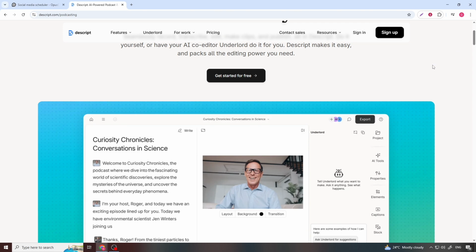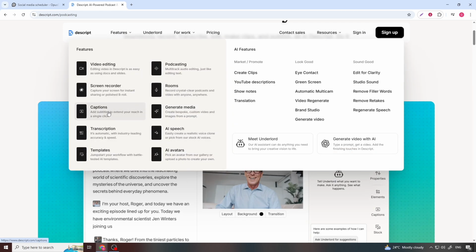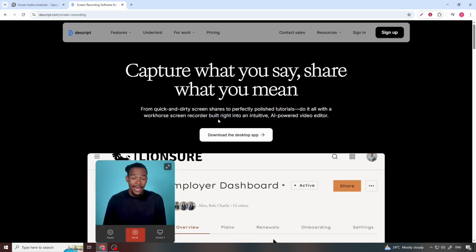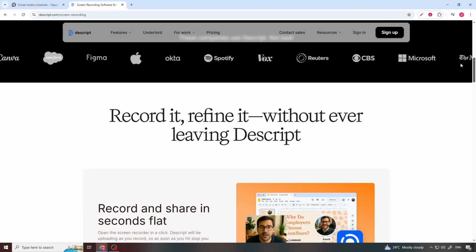Descript also includes AI features that go beyond transcription. You get tools like overdub voice cloning, which lets you generate new voice audio in your own voice, filler word removal with a single click, and AI-assisted script rewriting that tightens pacing and clarity.